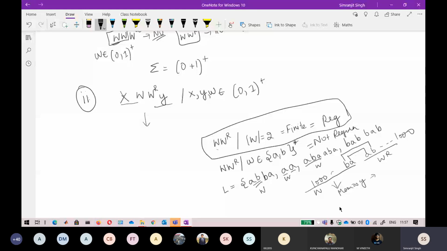Okay, so I cannot say directly that WWR is not a regular language without seeing the condition. For WWR to be non-regular, you just have to see the condition first. Without the condition, I cannot tell anything about it.